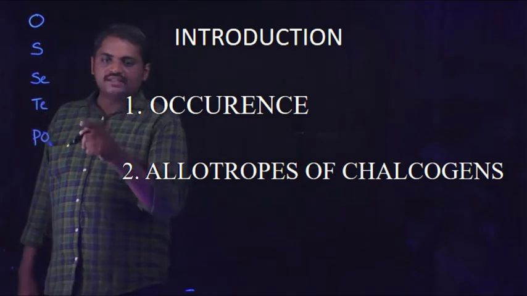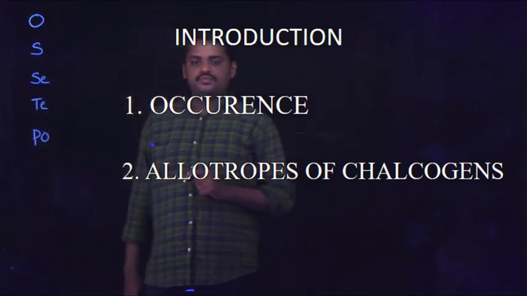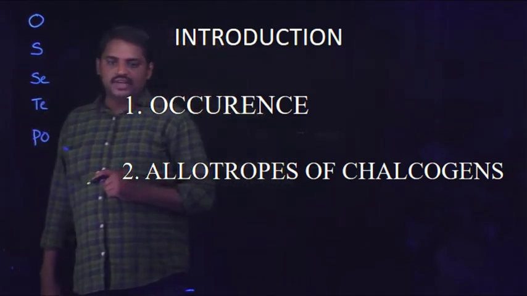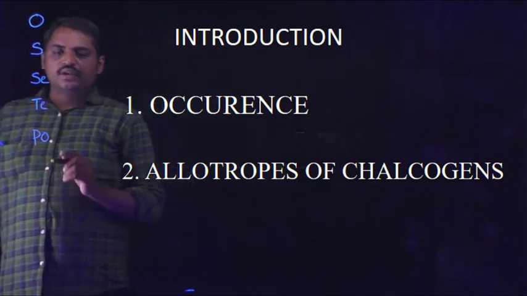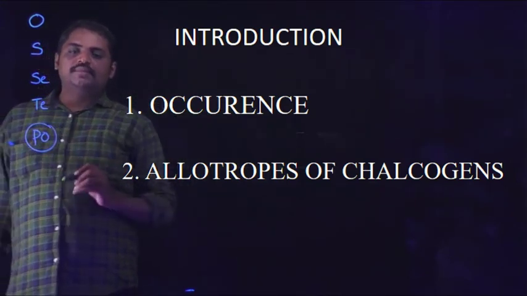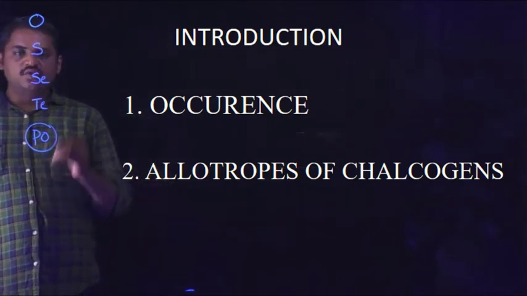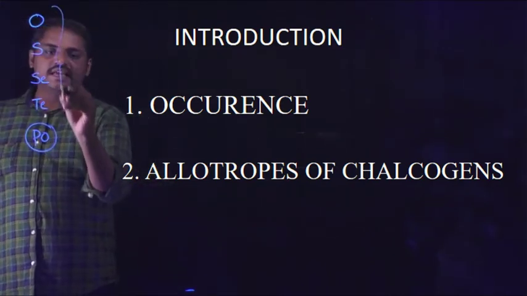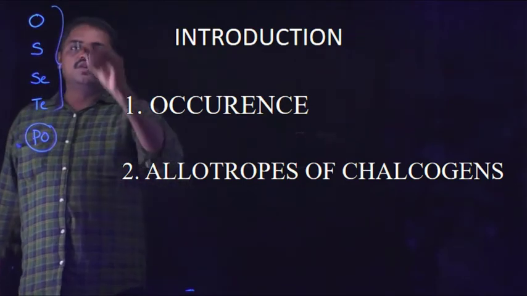Except polonium, the remaining elements in the respective group are known as chalcogens.